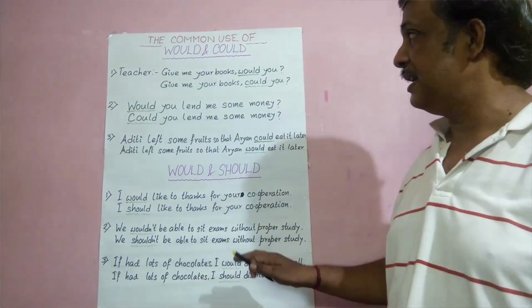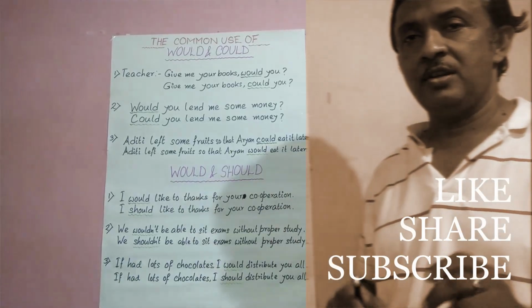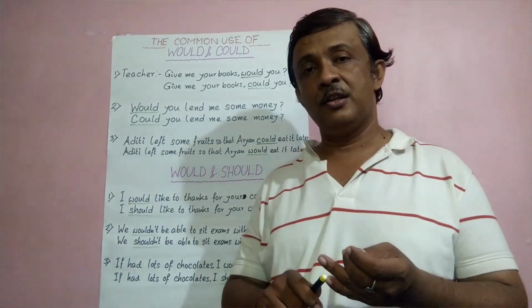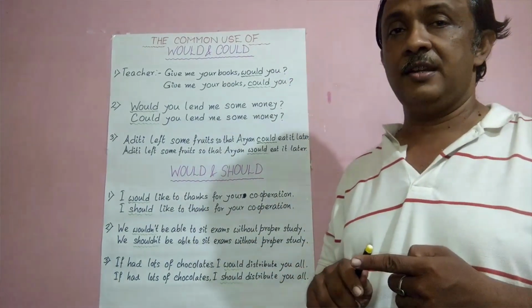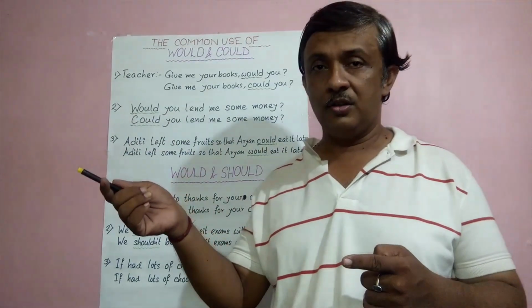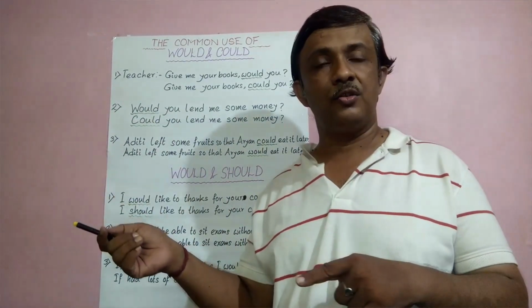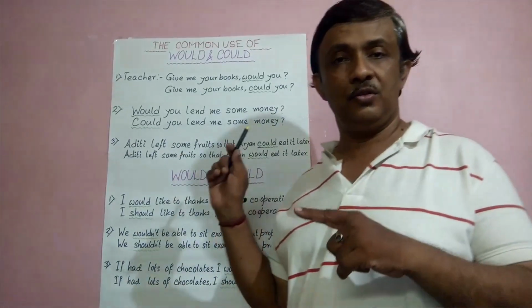So here we see some common uses of would and could. Would you open the door? Also, could you open the door? Also you can say, should you open the door? See, for would we can use that, would you open the door? And for could we also use, could you open the door? Here we use that, we should open the door.